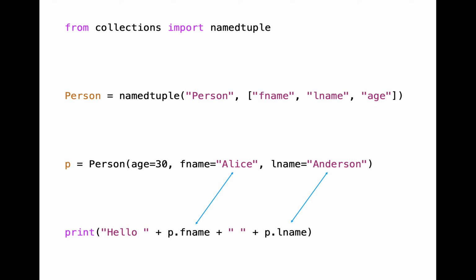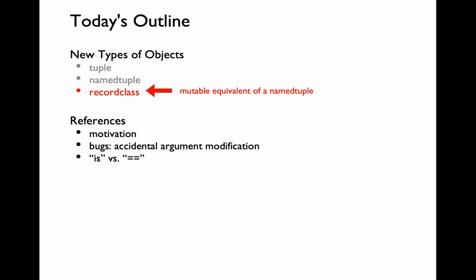Let's talk about how attribute access works. When you say p.fname, that's going to get the value from the fname attribute corresponding to the reference p here, which is storing this particular object instance. p.lname will get you the string Anderson in a similar way.